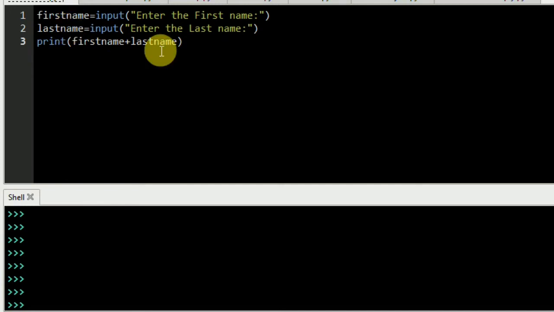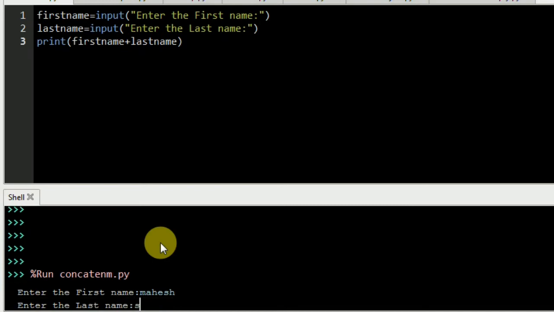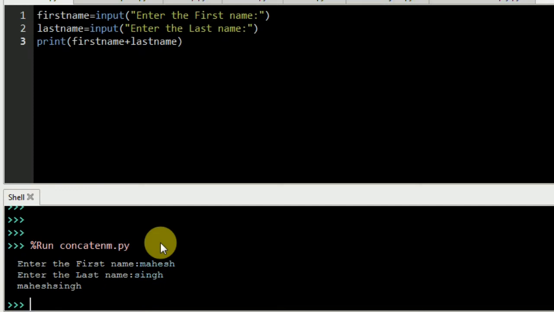Here it is. I'm now in an IDE of Python. Enter the first name, enter the last name, and then first plus last. Now I'm going to execute. When I execute, it will ask you the first name. Write down Mahesh. Then Singh. You will find Mahesh Singh is going to display, but there is no gap. So we need a gap.